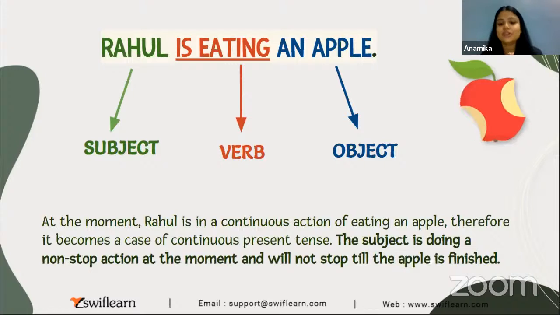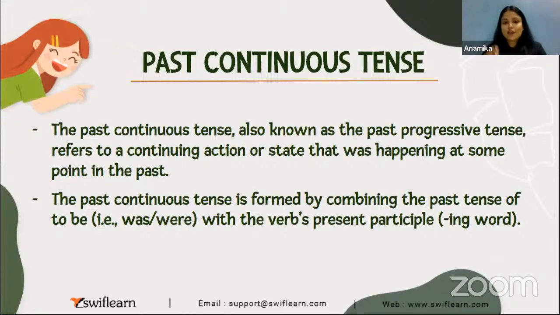Clear? Very good. So the subject is doing a non-stop action at the moment and will not stop till the apple is finished. That's what I told you. वो तब तक खाएगा जब तक कि वो एप्पल खत्म नहीं हो जाएगा या उसका पेट नहीं भर जाएगा. दोनों ही केसेस हो सकते हैं. So if you have any question related to present continuous tense, you can write down in the comment section. If there is any confusion, write it down.